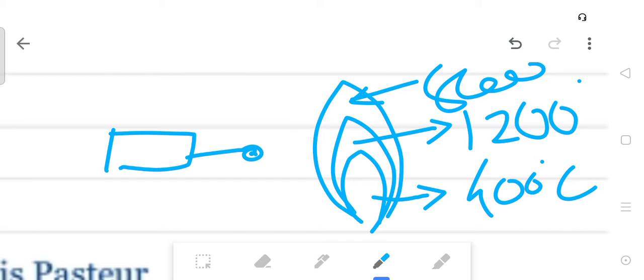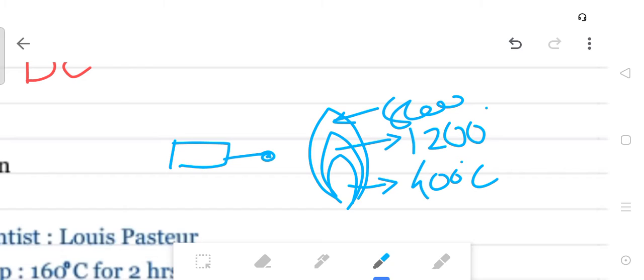Then second is incineration. Incineration temperature is 1000 to 1200 Celsius, and the material which can be sterilized by it is the yellow bag. Yellow bag materials in biomedical waste are most importantly sterilized by the incineration method.